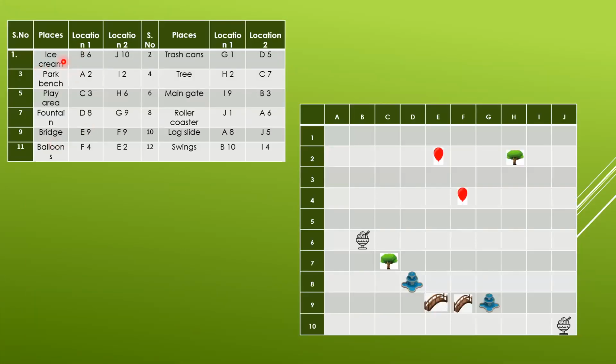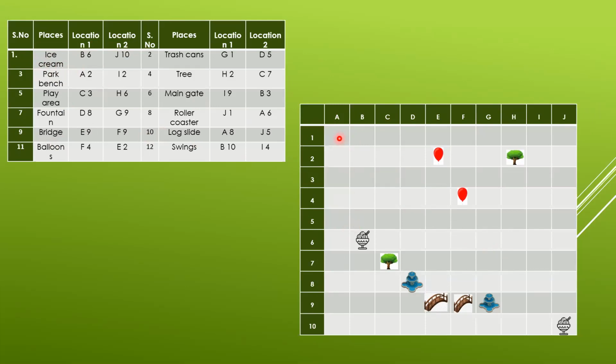Okay. There was one question over there in your worksheets. Places were mentioned: location number 1, location number 2. It means you have to locate these things. The first one was done in the worksheet, that is ice cream. Look at the grid first, and then we are going to discuss the question. Now you can see there are alphabets on one side, and numbers on the other. We'll call it the x-axis, and we'll call it the y-axis. Now this is a grid.